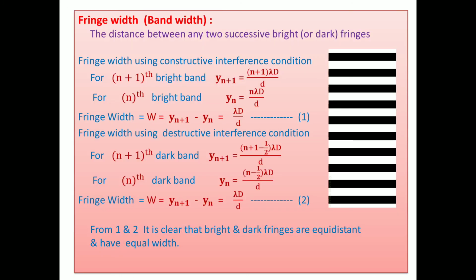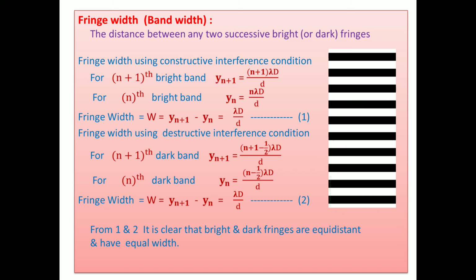Thereafter, we go through another definition, fringe width or bandwidth. In your book, only the word fringe width is used, but it is also called bandwidth. Look here, such types of interference patterns are there. Alternate dark and bright bands are observed, as shown in this figure. The distance between any two successive bright fringes or dark fringes is called the fringe width.